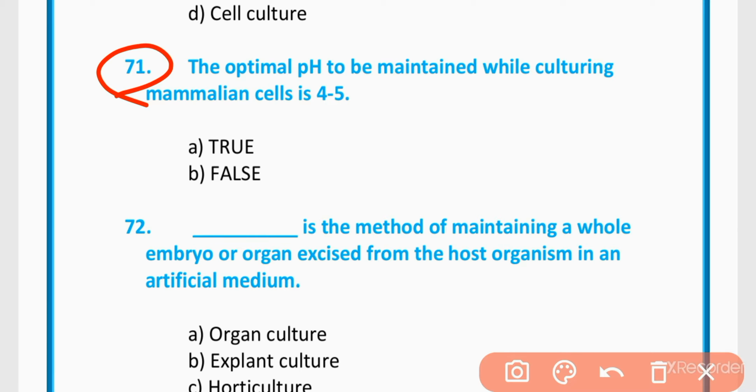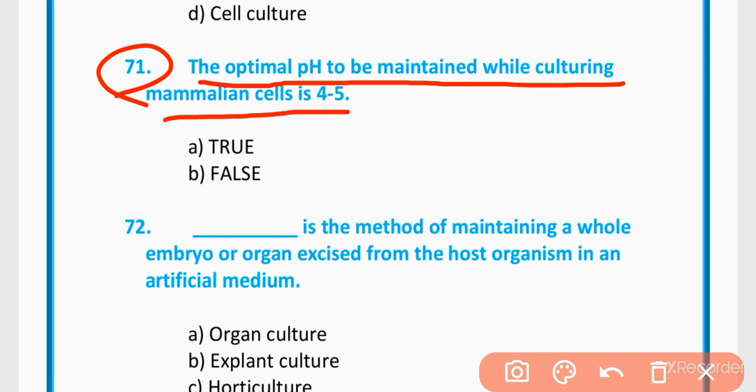MCQ 71. Optimal pH to be maintained while culturing mammalian cell is 4 to 5. This statement is true.